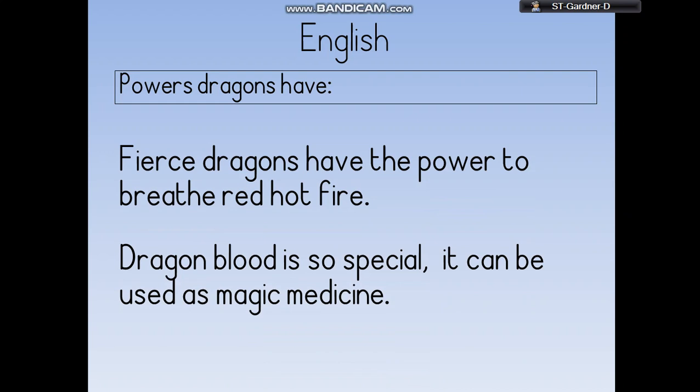So we've completed our first heading. Here is the heading title, Powers dragons have. And here I put two facts, fact 1, fact 2. Fierce dragons have the power to breathe red hot fire, a key fact which explains the power, and dragon's blood is so special it can be used as magic medicine, again linking back to the heading.